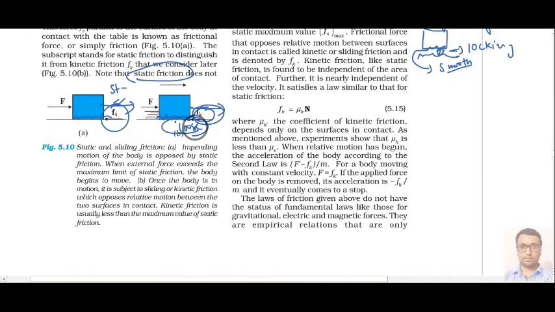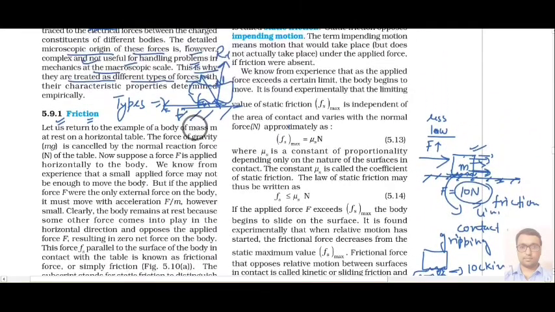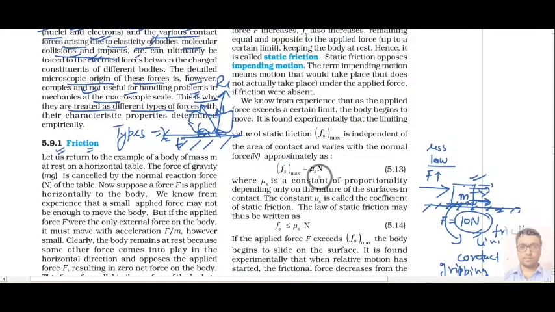If we talk about the magnitude of these two forces, it is understood that the maximum friction or limiting friction, Fs maximum, is proportional to N. That means if the block is very heavy, its normal reaction, that is mg, will be large, and then the friction force will be more.